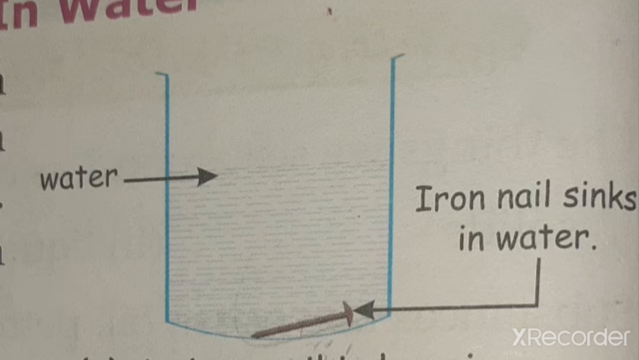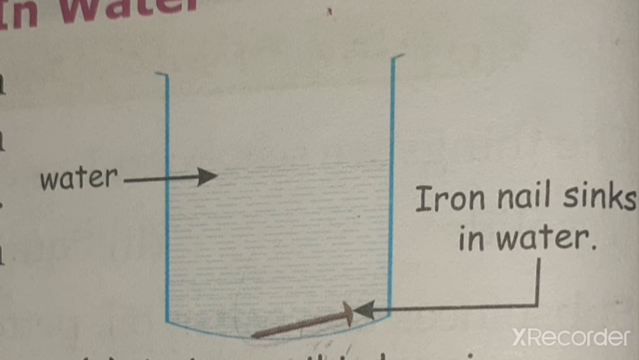Let's see what happens when we put an iron nail in water. Now take a beaker and fill about 2/3 of it with water. Drop an iron nail in it. The iron nail sinks in water and settles down at the bottom of the beaker.